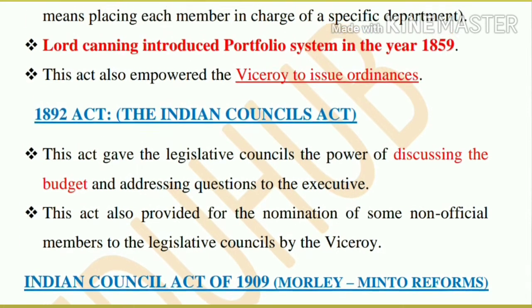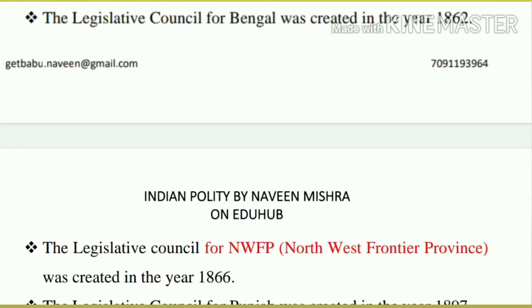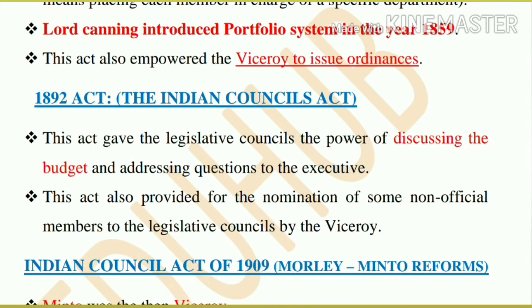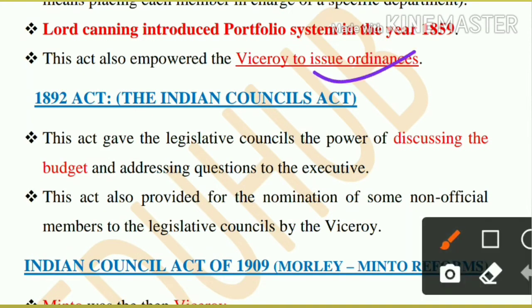And this Council Act of 1861 has given the Viceroy authority to make ordinances. You can see here, ordinance making power. What is an ordinance? Today also an ordinance can be made by the President or governors when both the houses or one house is not in operation. During that time, they can promulgate an ordinance.